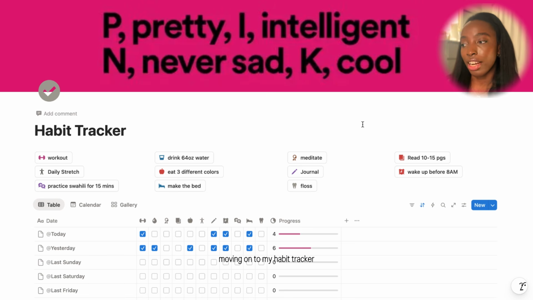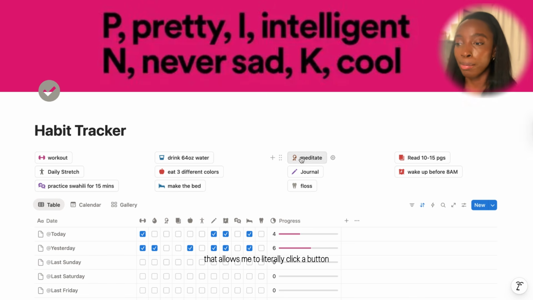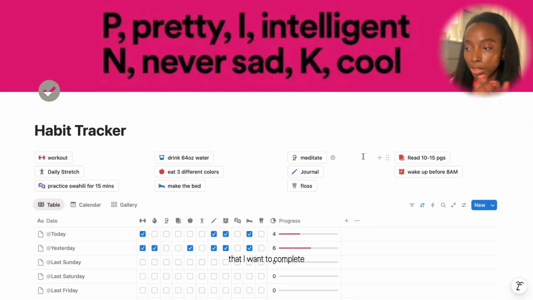Moving on to my habit tracker, that allows me to literally click a button and it will check the box for me whenever I complete one of the habits that I want to complete. But yeah, these are some of the habits that I have up here. Reading, waking up before 8 a.m.